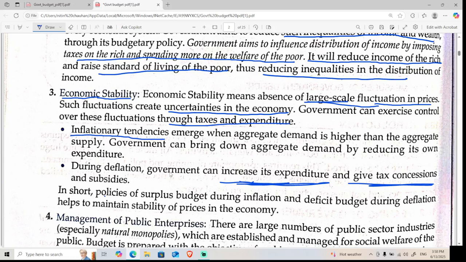So in short, the policies are a surplus budget during inflation and a deficit budget during deflation. Deficit means ghate ka budget, where the expenditure is much more and the income is less. Deficit budget means income is 1000 rupees and expenditure is 1200 rupees. So it is called a deficit budget. In normal layman language, we can say it is an unfavorable budget, where the profit is not of the government, but the profit of citizens. Getting me?